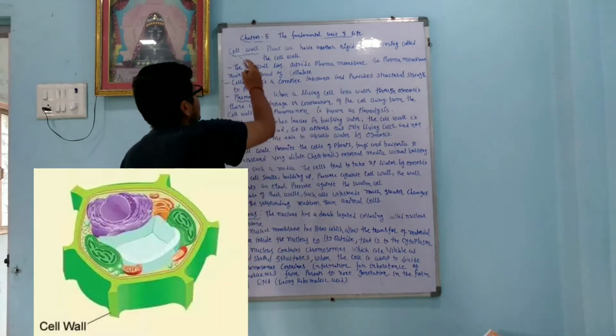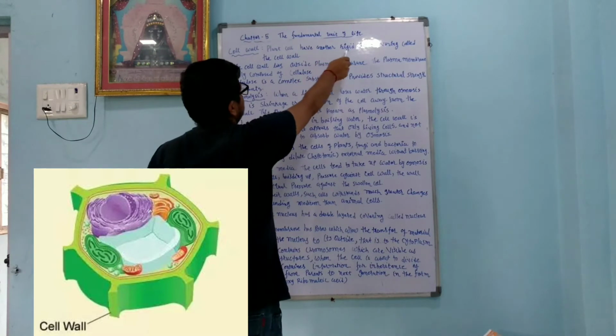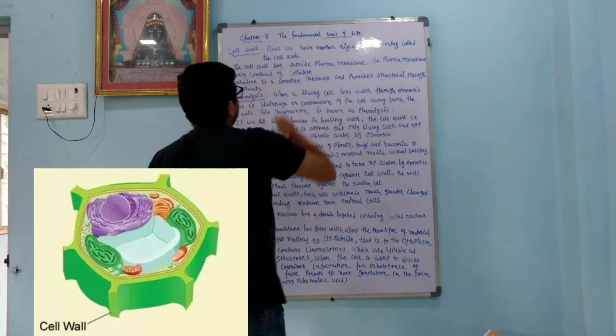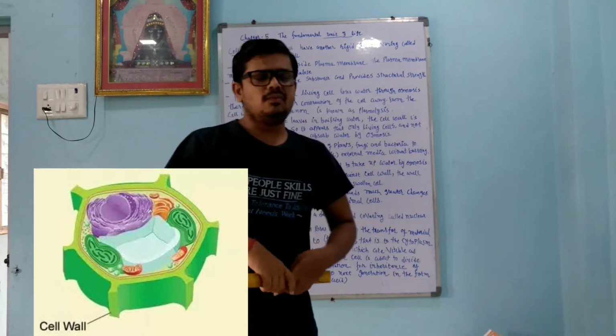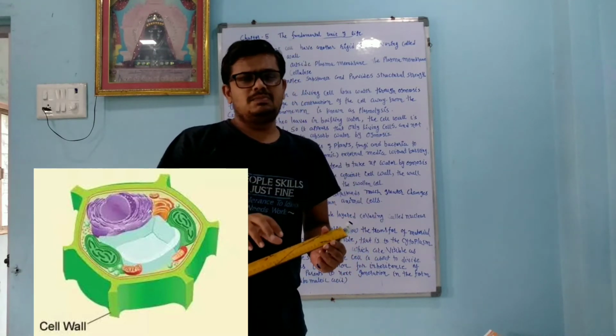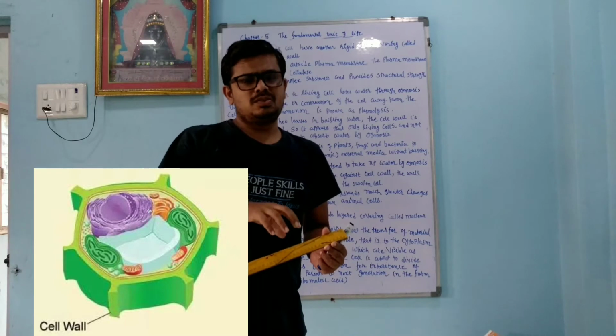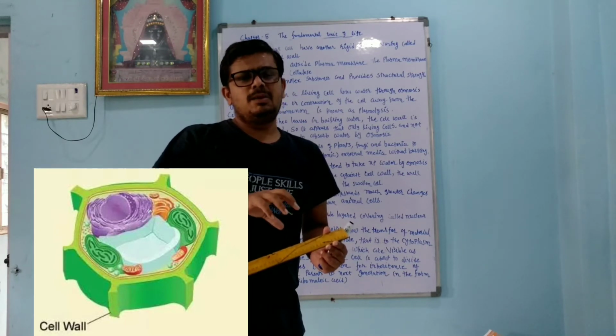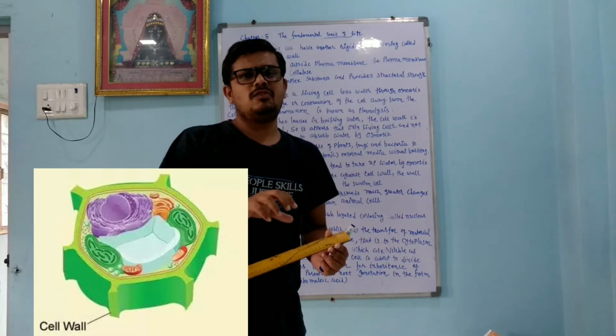Okay, cell wall. Plant cells have another rigid outer covering called the cell wall. So in animal cells the cell wall is absent. Okay, only in plant cells the cell wall is present. This cell wall is made up of cellulose. Okay, cellulose is made up of long chains of saccharides, or we can say long chains of carbohydrates.